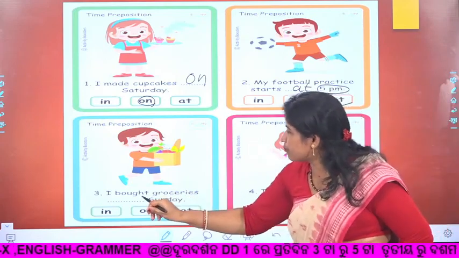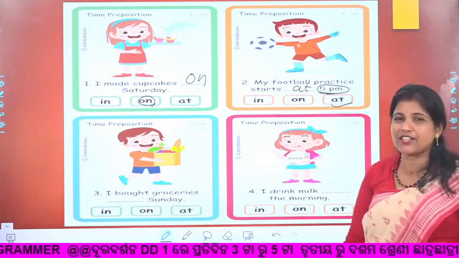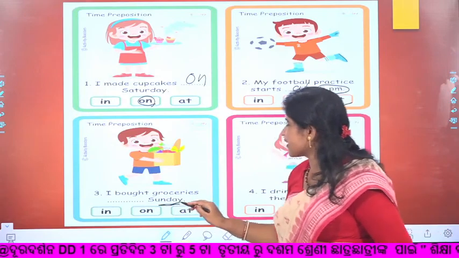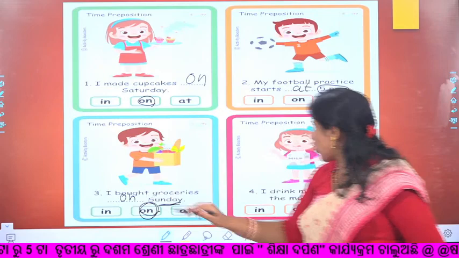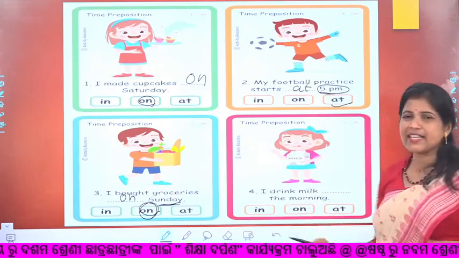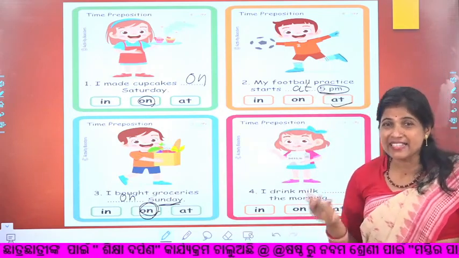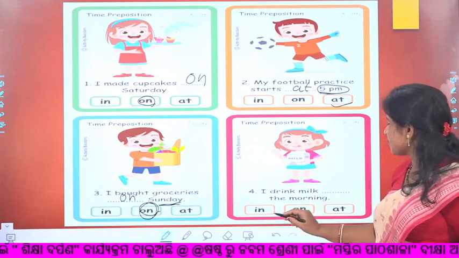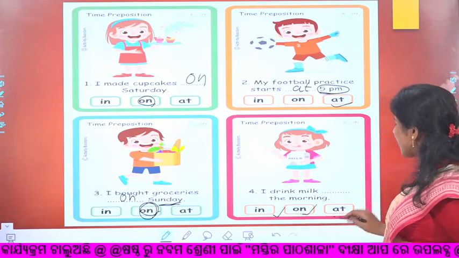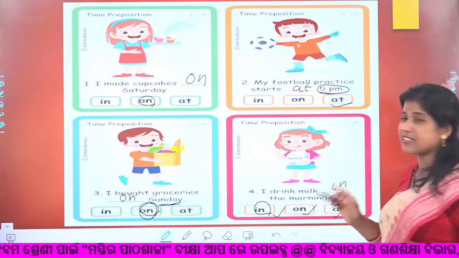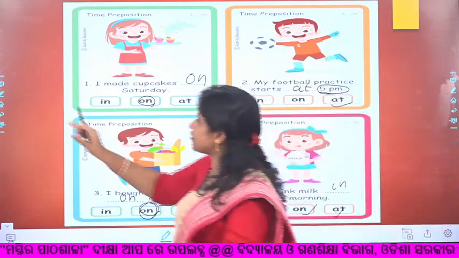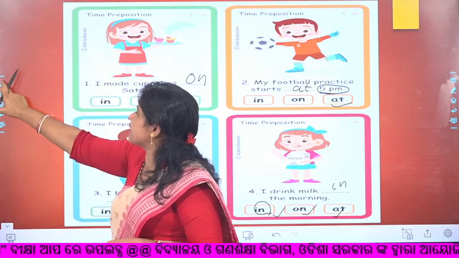Then I bought groceries dash Sunday. Again Sunday, so day and date means on. I drink milk dash the morning. In or on or at? Yes, it is in. Very easy you think, but sometimes it may create confusion. So, don't get confused.